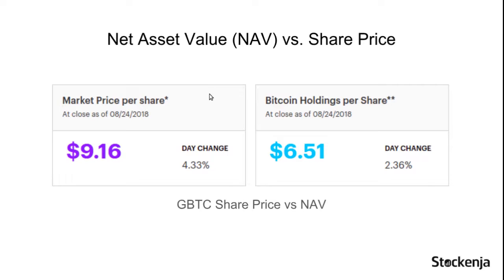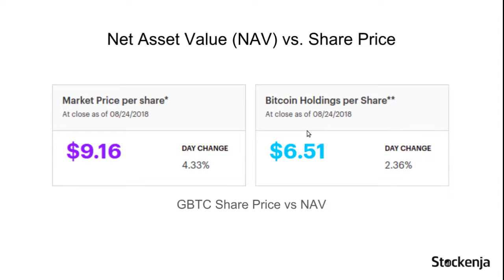GBTC, an ETF for Bitcoin, is such an ETF. This picture here is taken from the official website of GBTC. Obviously, the share price on the left is way above the NAV on the right.